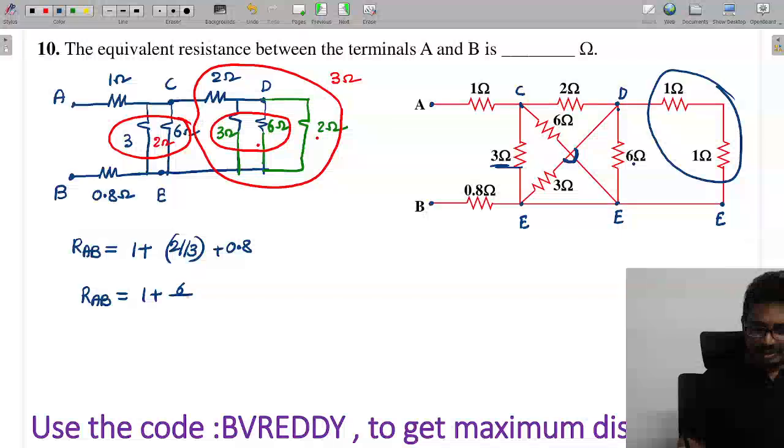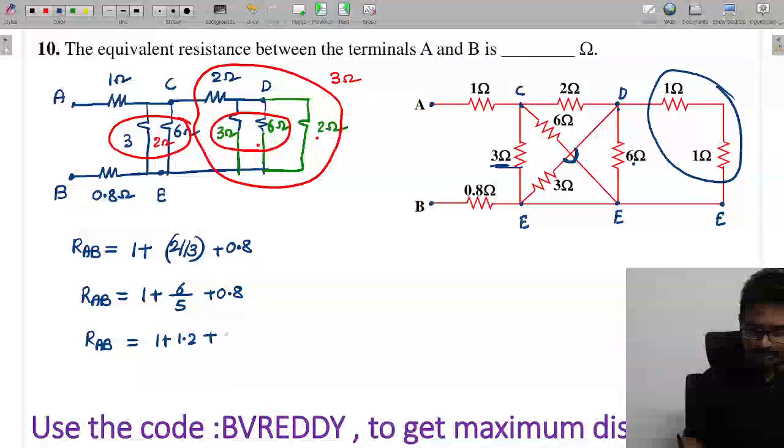So that is 6 by 5, plus 0.8. So RAB equals 1 plus 1.2 plus 0.8. Then RAB is equal to 3 ohms.